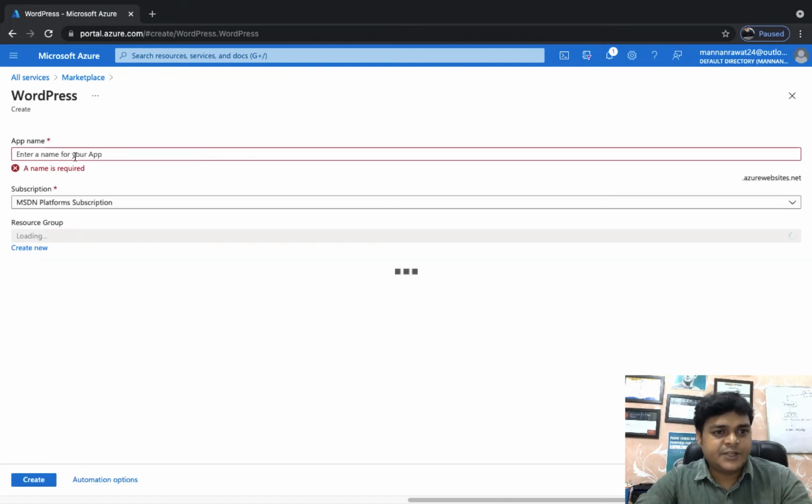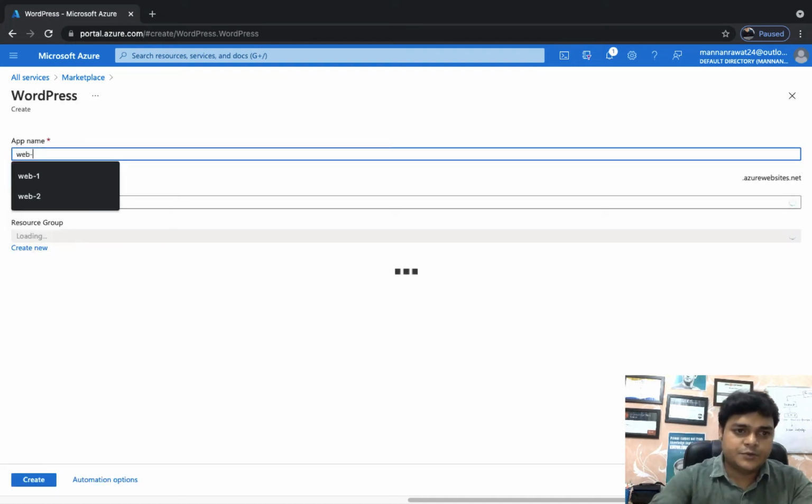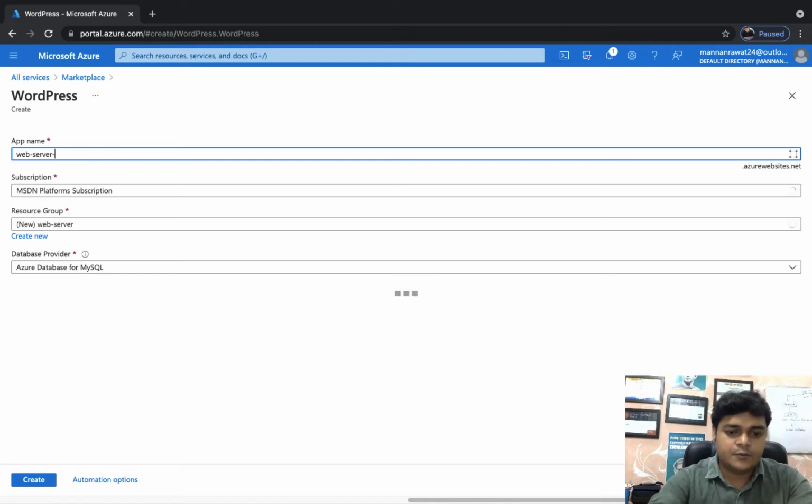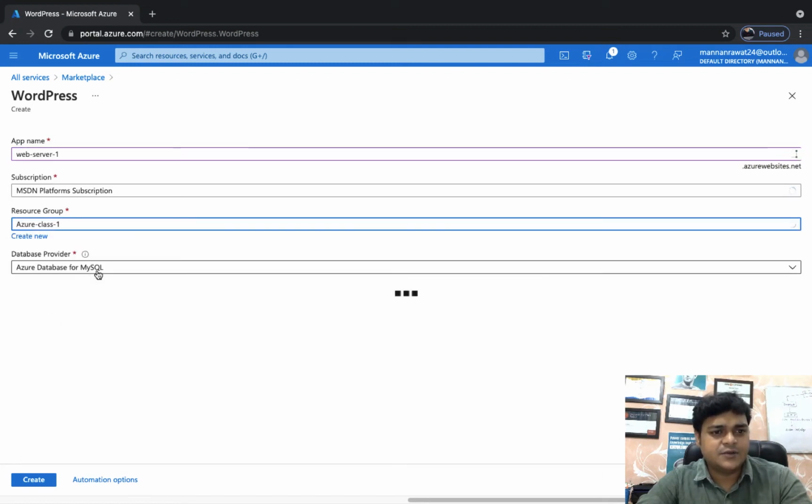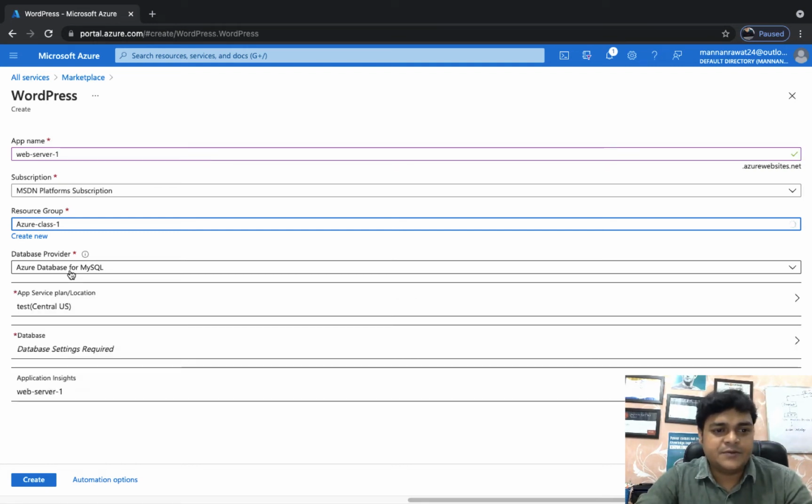Provide the basic information like the name. I'm going to proceed with the name web server 1. I'm going to use the MSDN subscription that I have, and select any resource group like Azure class 1. Another important part is the database provider. It will give you the option to decide the database and also the location of our Azure WordPress web server. I'm going to proceed with the Central US location.